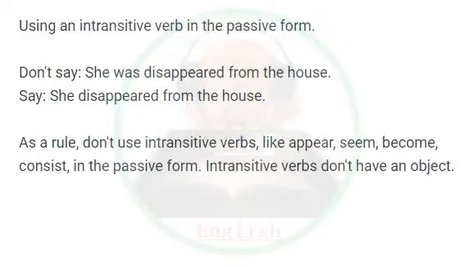Using an intransitive verb in the passive form. Don't say, she was disappeared from the house. Say, she disappeared from the house. As a rule, don't use intransitive verbs, like appear, seem, become, consist, in the passive form. Intransitive verbs don't have an object.